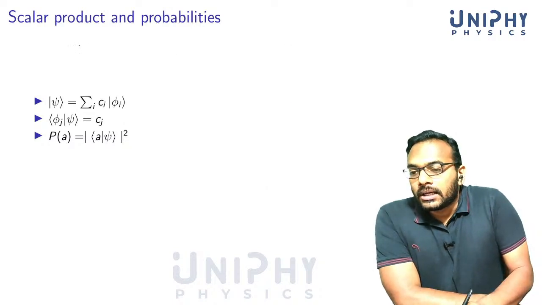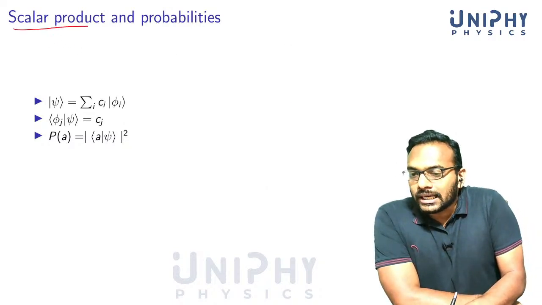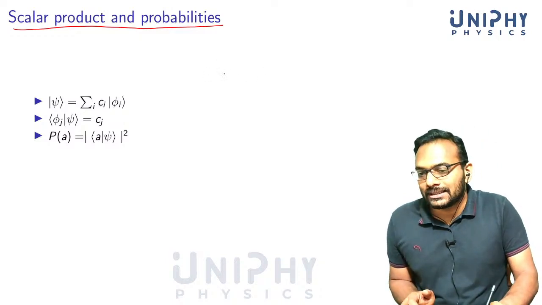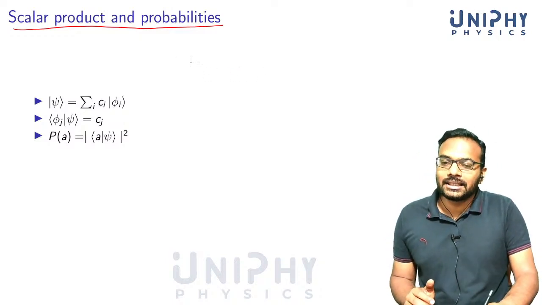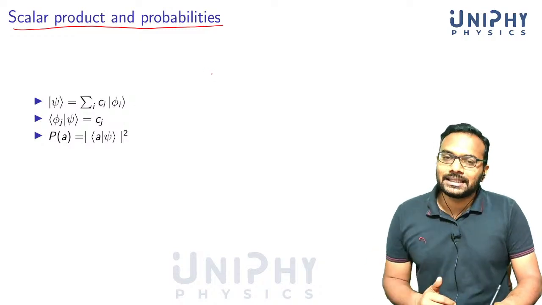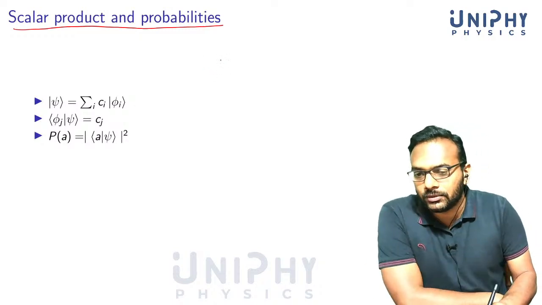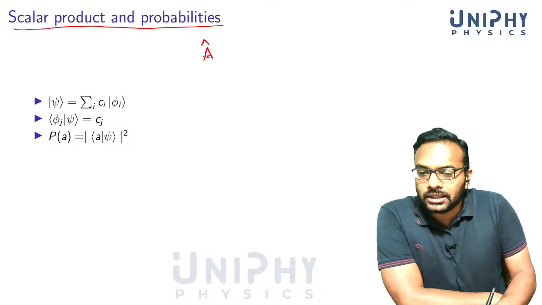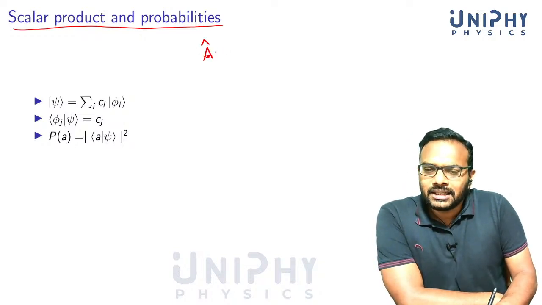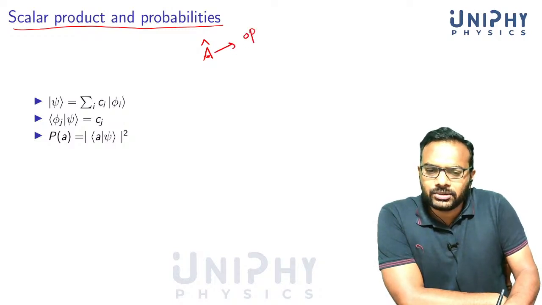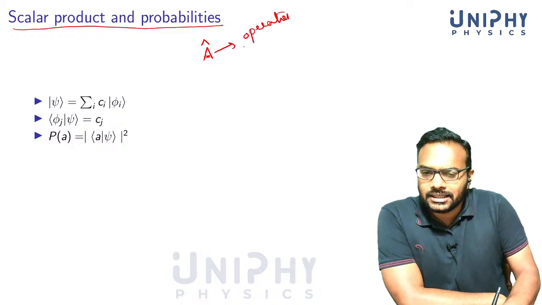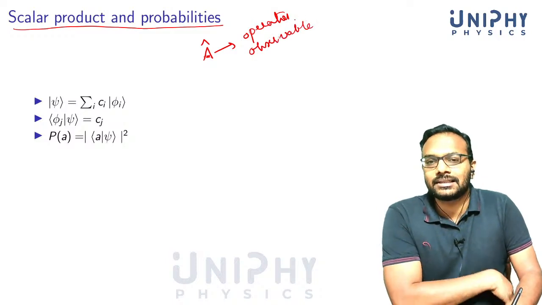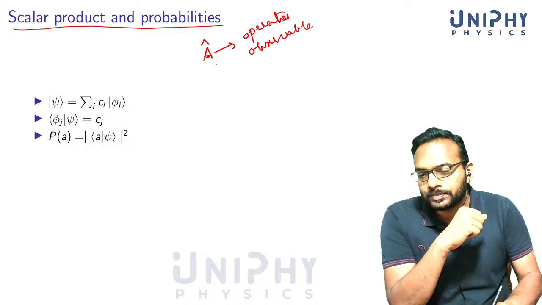Now we'll come to the application of scalar products in quantum mechanics. We already postulated how the measurement probabilities can be calculated theoretically. What did we say? If you want to measure an observable represented by A cap. Hereafter I may not distinguish between the word operator and observable. We'll use them interchangeably, that saves us a lot of time.